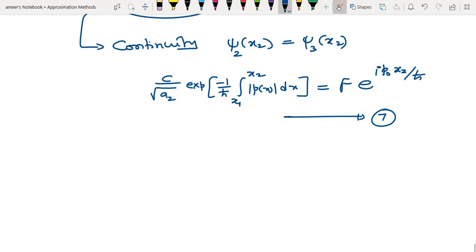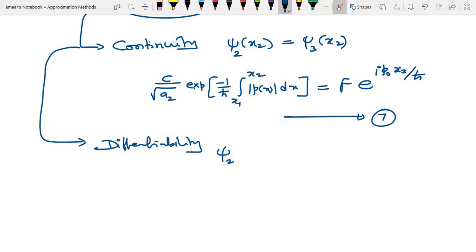So what about the differentiability? Differentiability will be psi 2 prime at x2 is equal to psi 3 prime at x2.